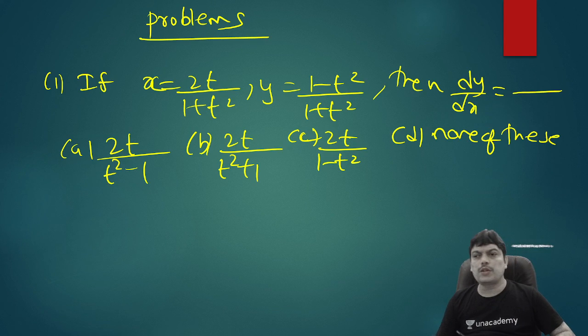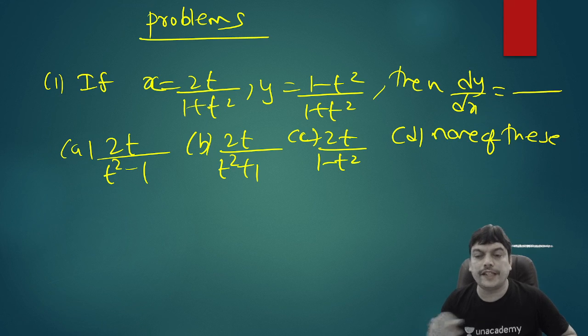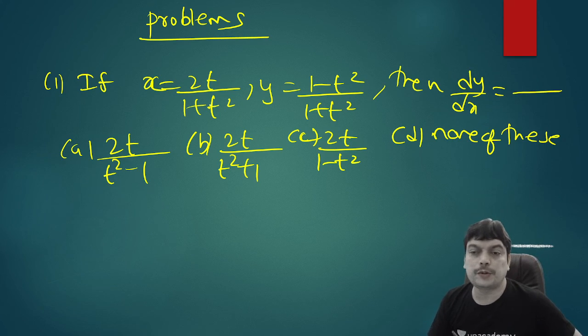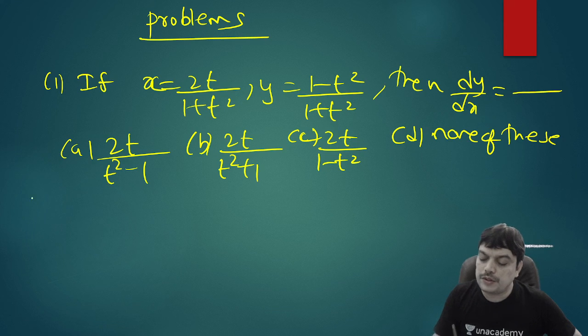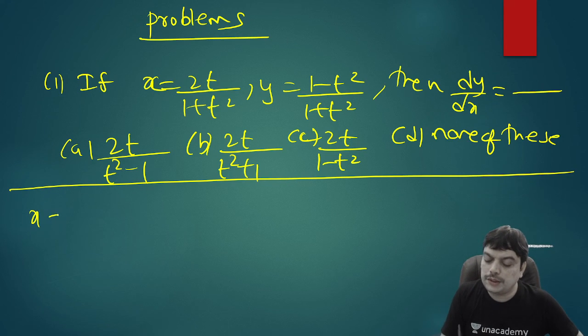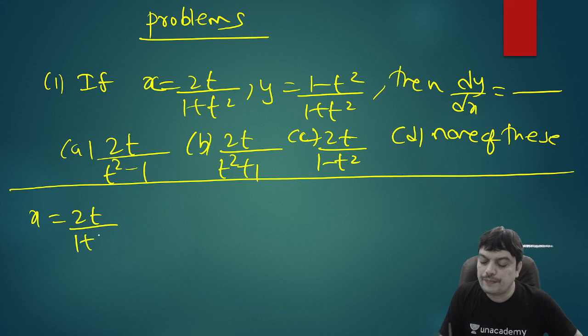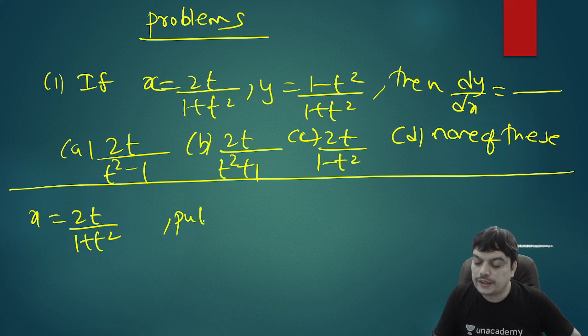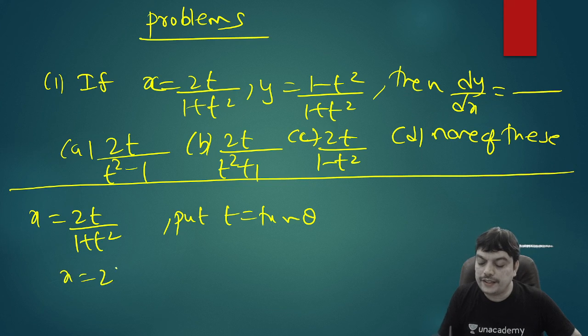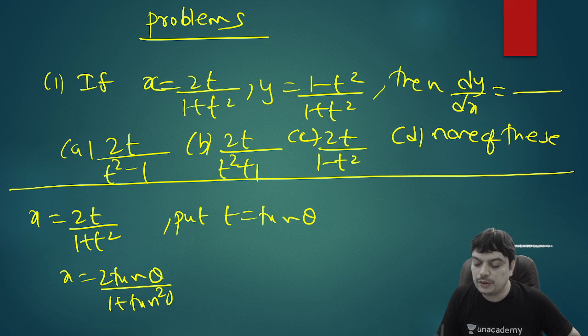So direct derivative also can be performed, but by substitution you can make it more simple. The third variable is t, but you can use a substitution and make it simpler. Suppose I want to simplify 2t by 1 plus t square. Let us put t equal to tan theta. Then what will be x? It will become 2 tan theta divided by 1 plus tan square theta, and that actually becomes the formula for sin 2 theta. x will be sin 2 theta.